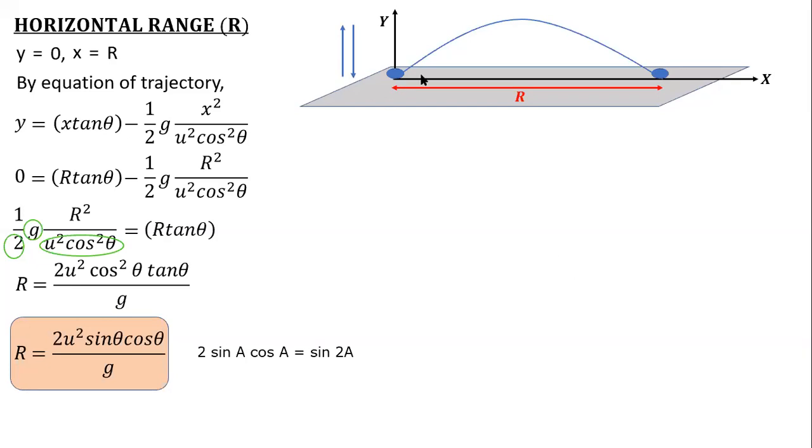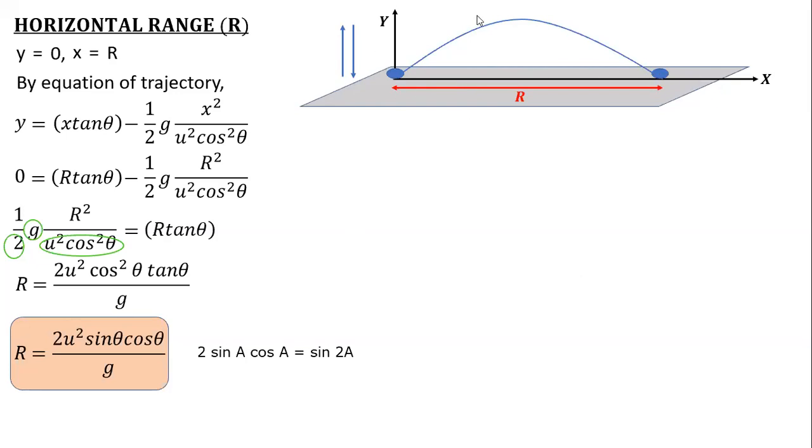Yeah, Anand, because it has come back on the ground, so vertical displacement is 0. So I took y as 0. Yeah, Bhupen. Sir, we are equating both the equations, y and 0, sir. No, we are not equating. This is one of the coordinates, no? When the ball reaches this point, if it is your x-axis and y-axis.